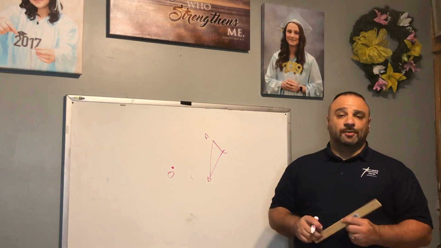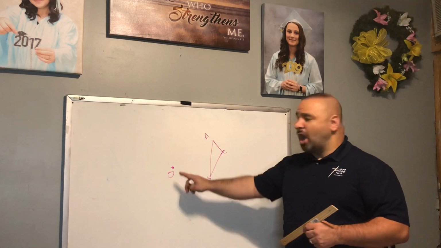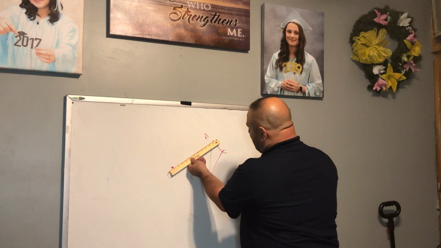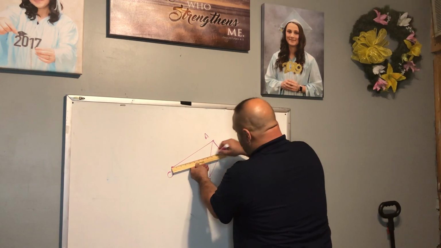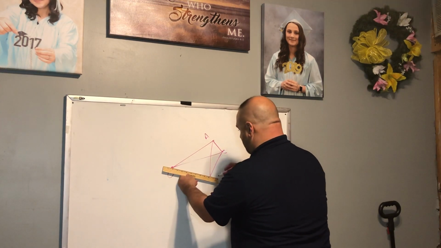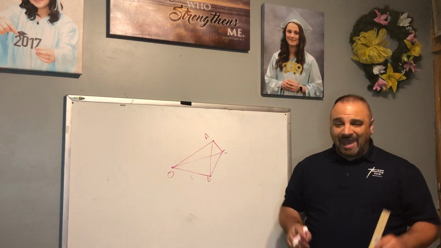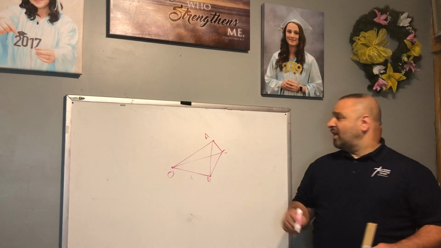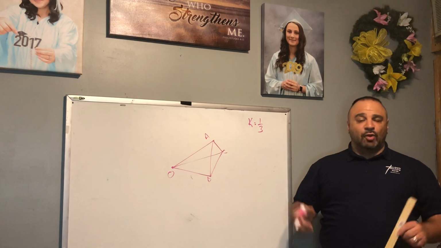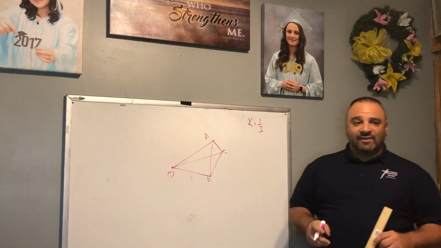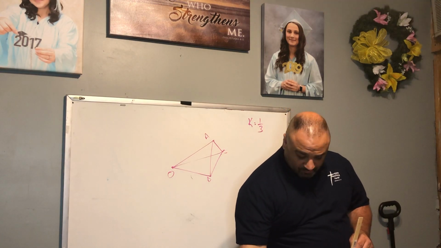So what's the first thing we want to do, class? We want to draw line segments to O. So let's draw line segments to the center point there. All right, very good. Once we do that, since we know it's a reduction, K equals 1/3, we're going to measure each line segment, then multiply that by 1/3, and that will give us our answer, okay? So for number 11, we've got to measure.